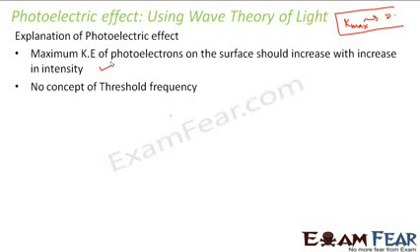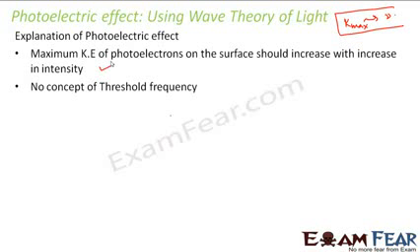The wave theory did not talk anything about the threshold frequency. According to wave theory, intensity of the wave was the hero. If you increase the intensity enough, you can overcome the work function. According to the wave theory of light, frequency doesn't have much role to play in the photoelectric effect. They told that this is correct, every metal will have a different work function. So if you want an electron to be emitted from that metal, you will have to supply some energy. So they told that if you increase the intensity of the light to a very high extent, that great intensity will be able to provide the amount of energy that is required to overcome the work function. So there was no concept of threshold frequency at all.